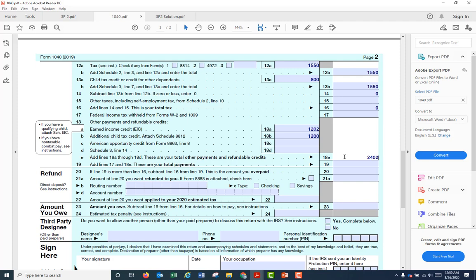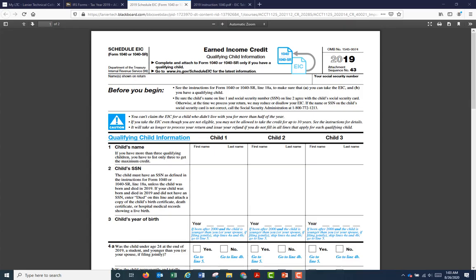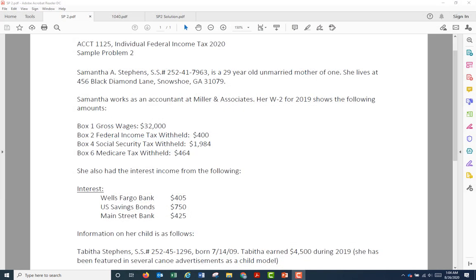One other item is Schedule EIC. Let's take a look. All you're doing on here is listing the qualifying child's information: Tabitha Stevens, social security number, year of birth, relationship, number of months, and don't forget, always put the name and the social security number, and any other applicable information. It cannot be missing. This wraps up sample problem number 2. Again, the video is not meant to give you everything, but I have gone over a lot in the series of videos on sample problem number 2.